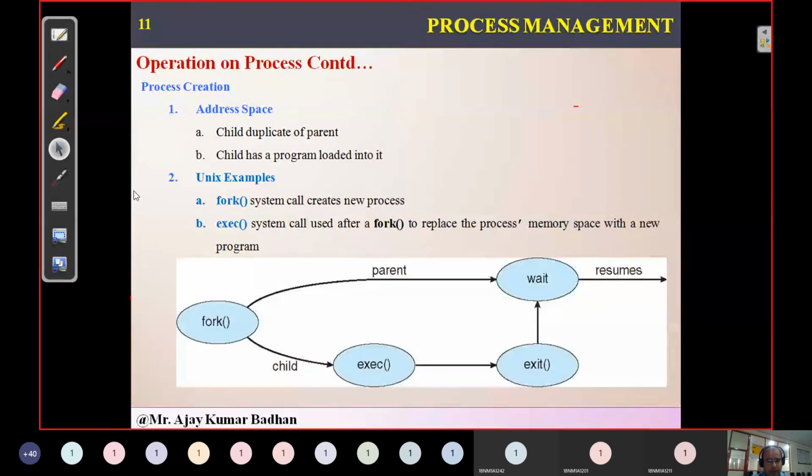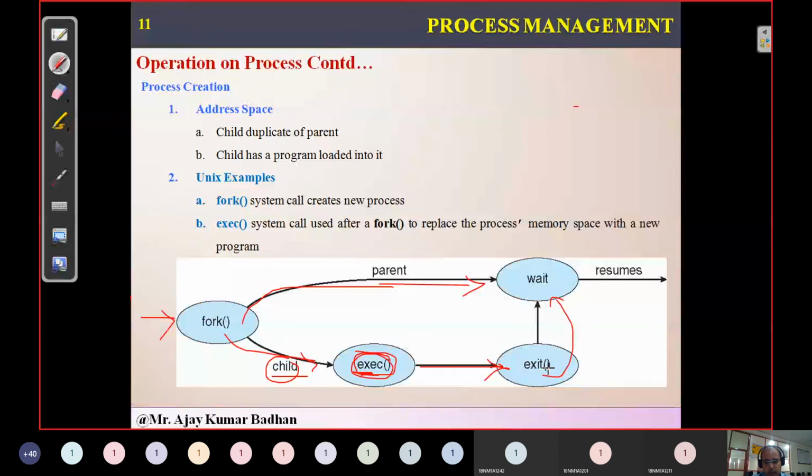So this is the diagrammatic way. What happens here? The parent process will initiate fork. After initiating fork, a child will be created here. The parent will wait for the child to perform its execution. The child is going to call the exec system call. Whatever task the parent has given to the child gets executed using exec. Once this particular child completes its execution, it will go to exit and terminate. Then it will directly go to the wait.